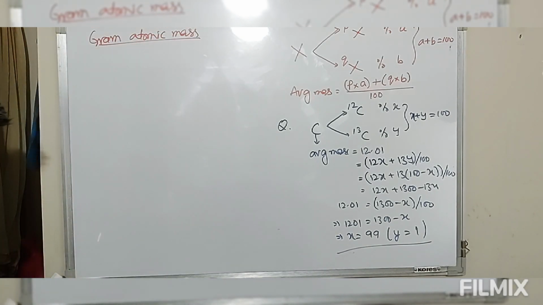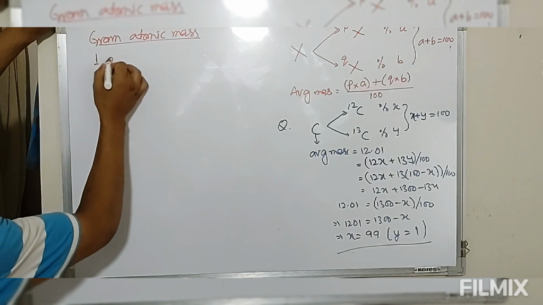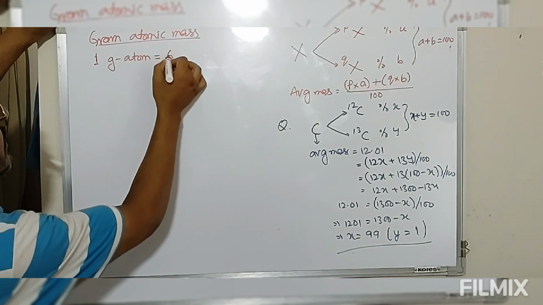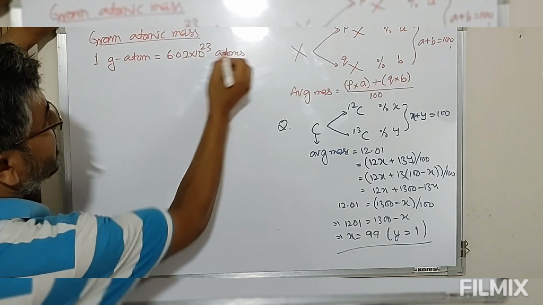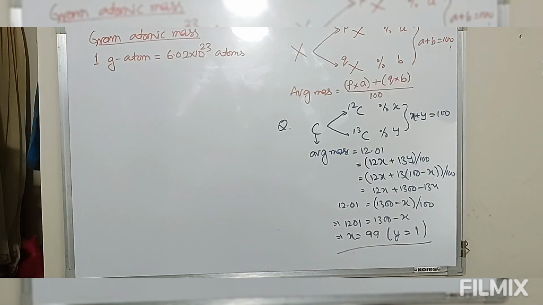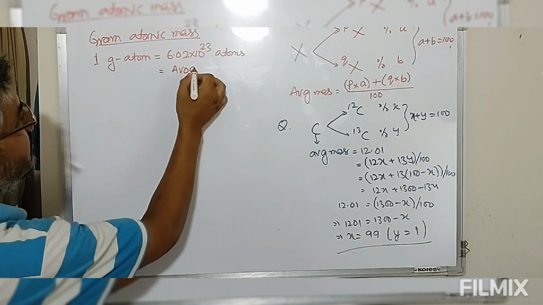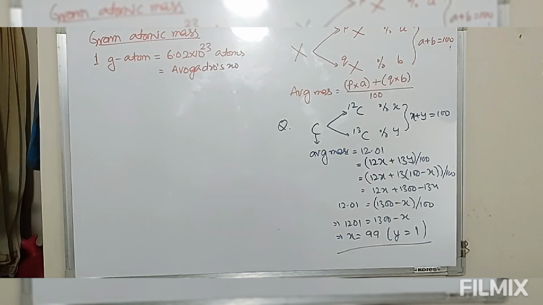So gram atomic mass. Now look at this, we are defining a particular term known as gram atom. 1 gram atom in chemistry means 6.02 into 10 to the power 23 atoms. These atoms are known as a gram atom. So this 6.02 into 10 to the power 23 is known as the Avogadro number. So the mass of 6.02 into 10 to the power 23 atoms expressed in gram unit, that is known as gram atomic mass.